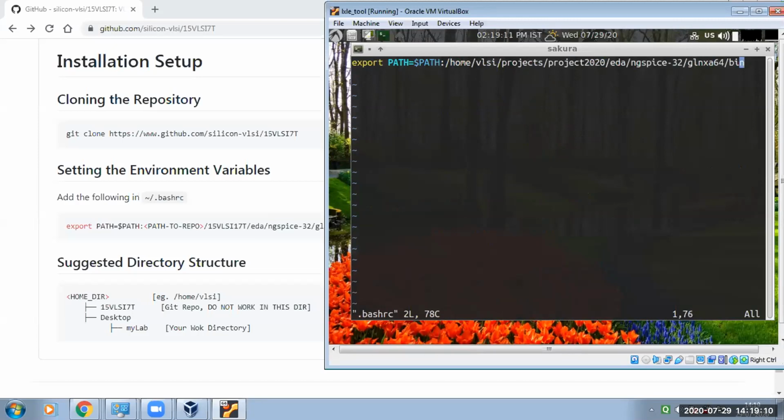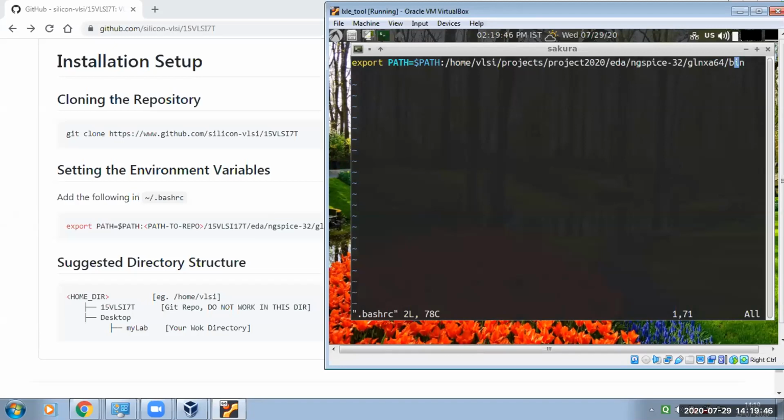Inside the bin, there is ngSpice. Once you write ngSpice on the command line, it will directly take it from that point. If you open your bin folder, you will see ngSpice is written, so it will directly simulate from there. So this is important.